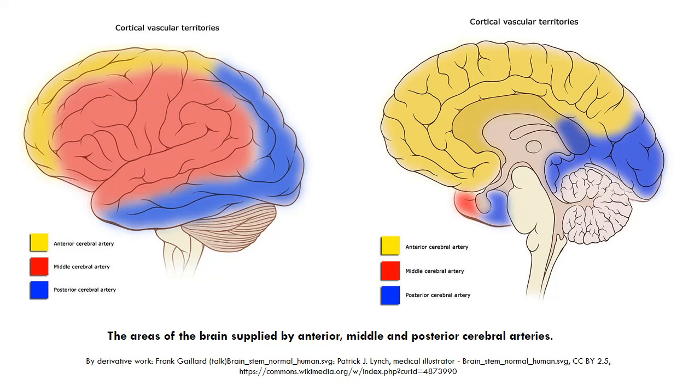The major systems are divided into an anterior circulation, that is the anterior cerebral artery and middle cerebral artery, marked by yellow and red respectively, whereas the posterior circulation by the posterior cerebral artery is demarcated by blue color.